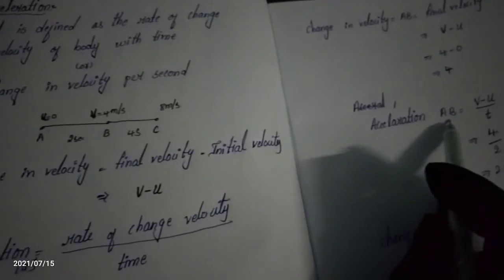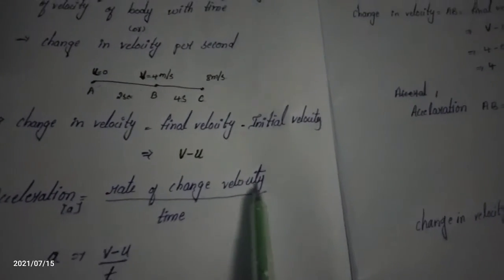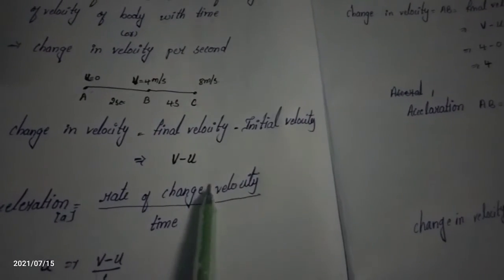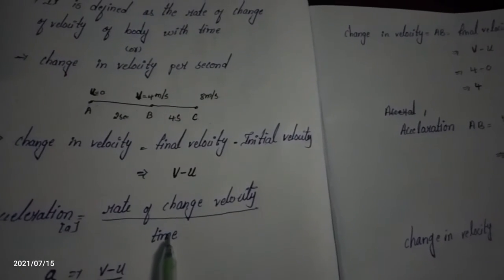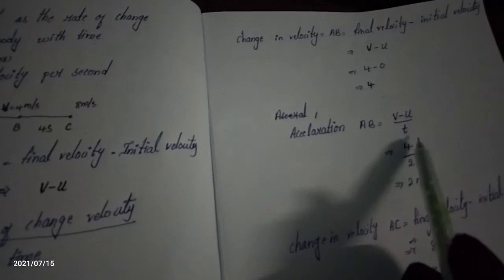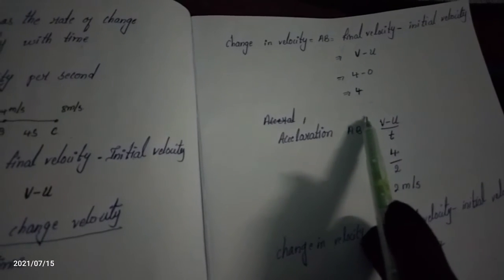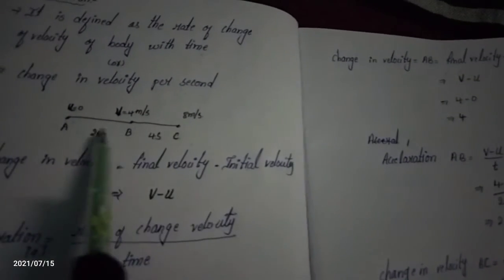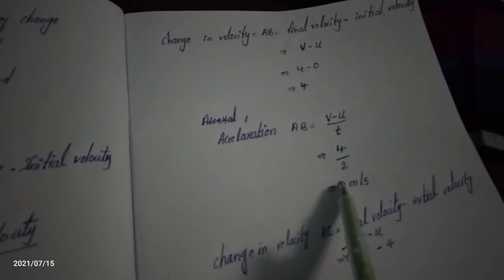And now we have to find the acceleration. What is the formula of acceleration? Acceleration is the change in velocity divided by time. So a for A to B equals the change in velocity, v minus u, divided by time. The v minus u value is 4. What is the time between A and B? The time is 2 seconds. So I divide 4 by 2. 2 ones are 2, 2 twos are 4. What we get is 2 meters per second.